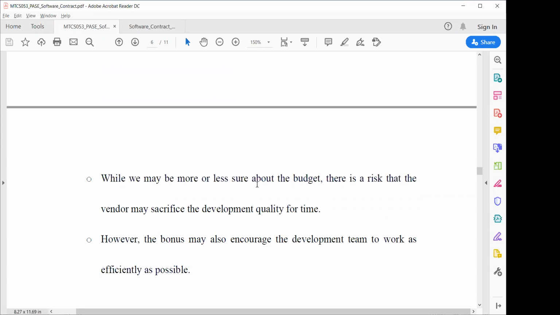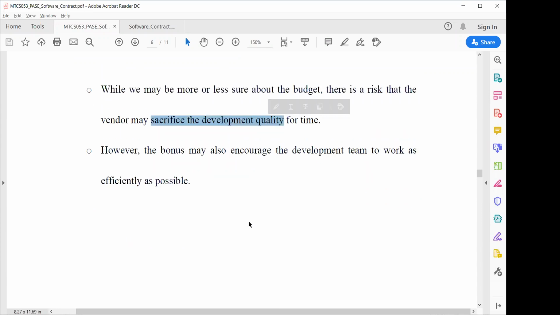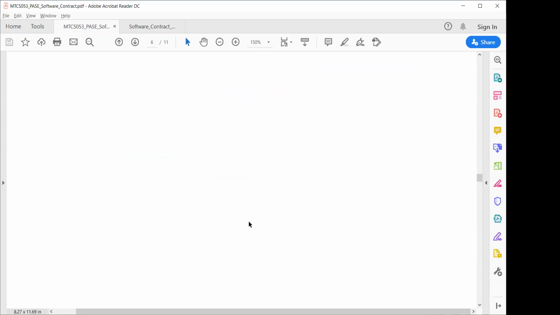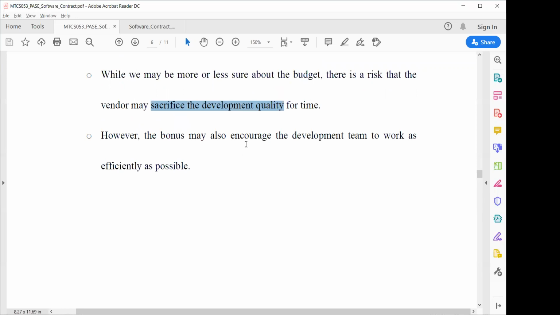With a more or less sure budget, there is a risk that the vendor may sacrifice development quality for time. So it can hamper quality. However, the bonus may also encourage the development team to work as efficiently as possible. The accelerated bonus is very helpful for the developer to work as efficiently as possible so that they can provide additional components, which is a win-win situation for both of them.